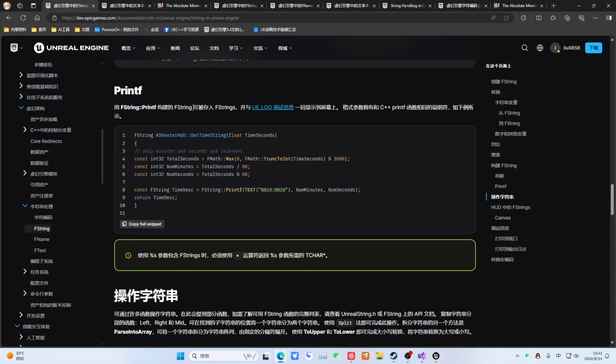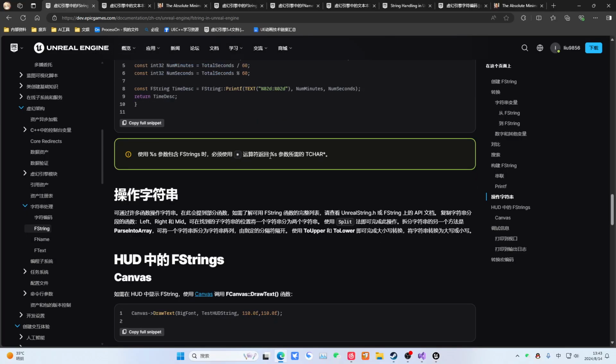Then this part is for printing the character, and this part is for Printf. It essentially performs a simple replacement of these things, doing a replacement like this. And note that this Find is emphasized. If you don't do this, if you don't convert it into a brand new one, then you will run into a problem. It just won't compile, or it will report an error.